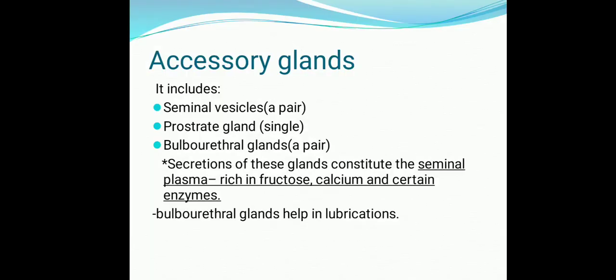Now the third structure related to the male reproductive system is the accessory glands.